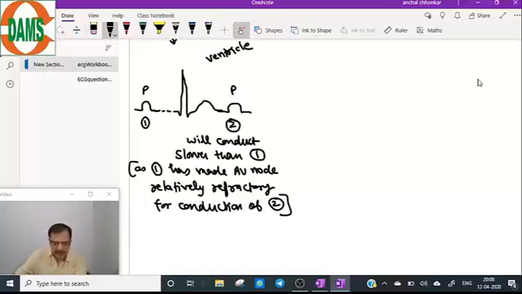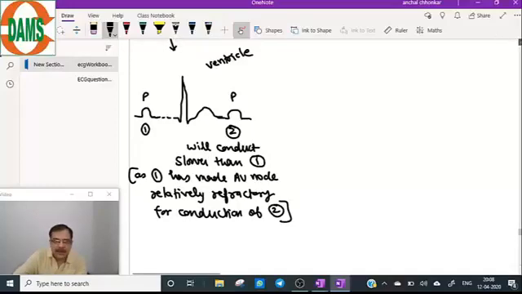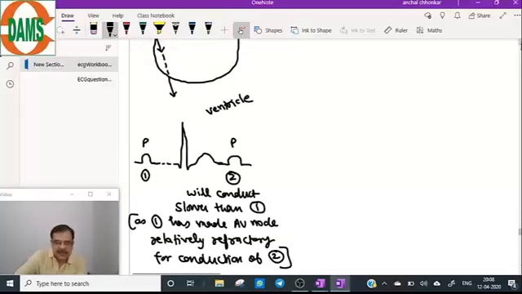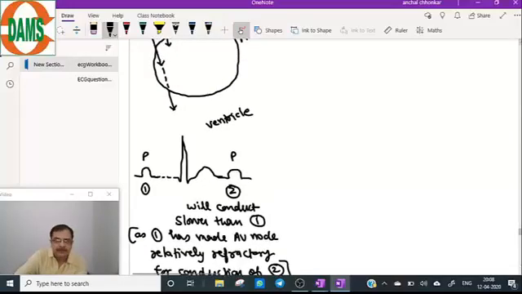So this is the representation. Here, 1, 2, 3, 4, 5, and it will exit the AV node. And when it exits the AV node, ventricle will be depolarized. So I will make here 5 broken lines.